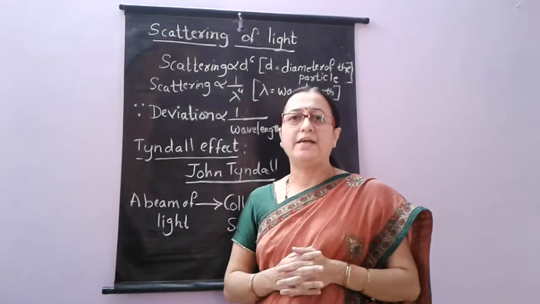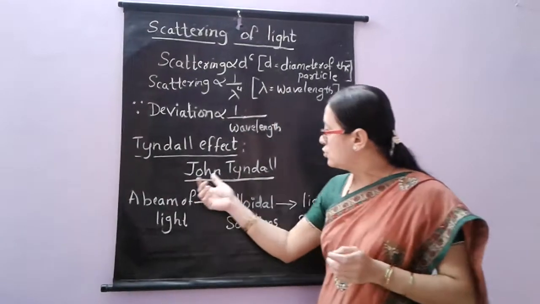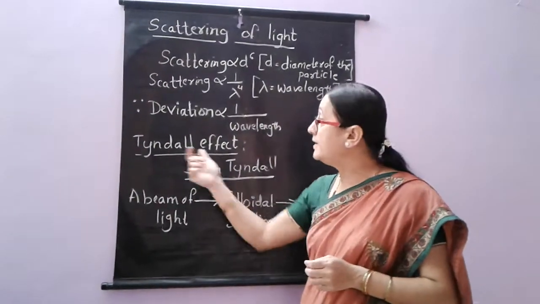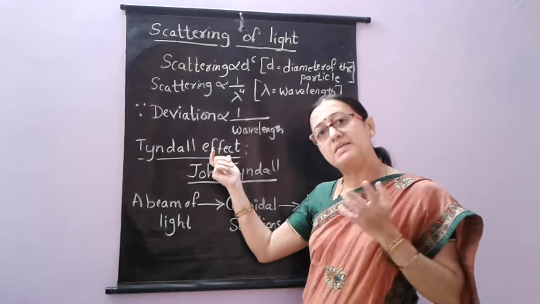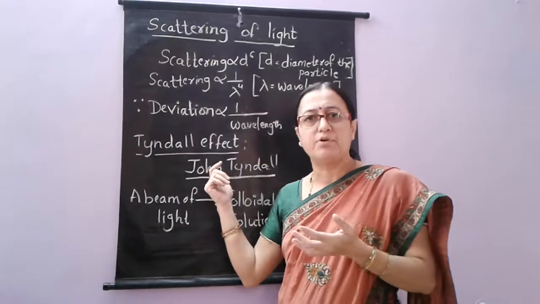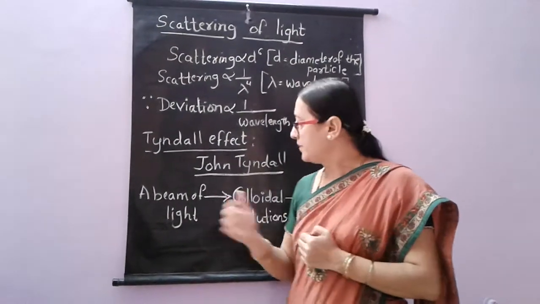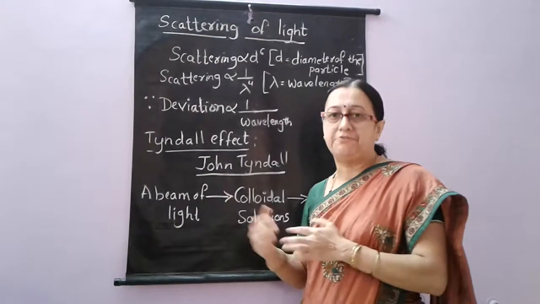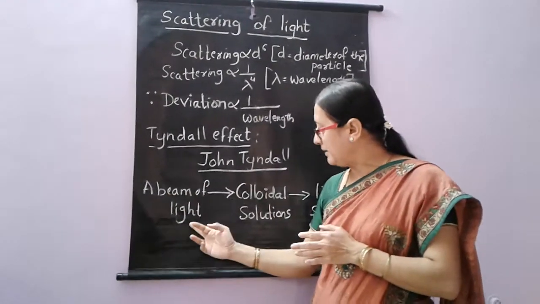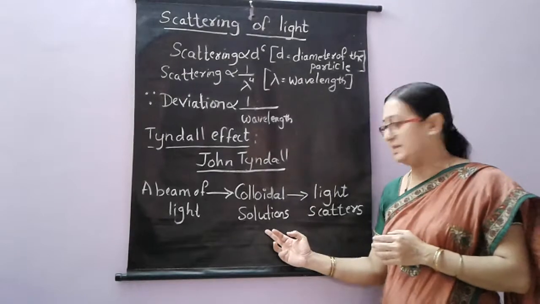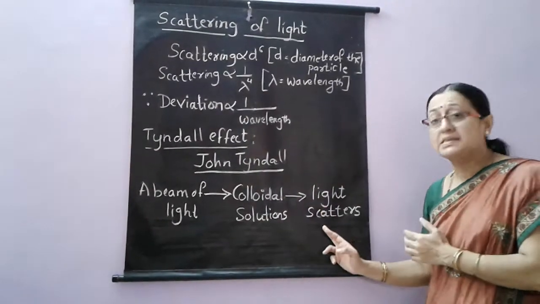The scattering of light was first explained by John Tyndall. This is called the Tyndall effect, very well known as the Tyndall effect. In the previous year you have studied about this, so just refresh it a little bit. What do you mean by the Tyndall effect? When a beam of light passes through colloidal solutions, then the light gets scattered.